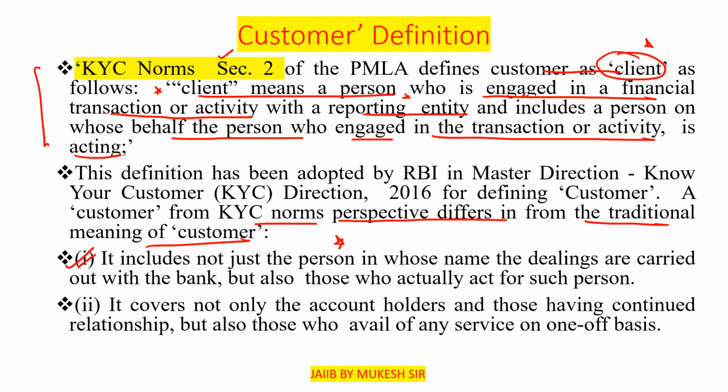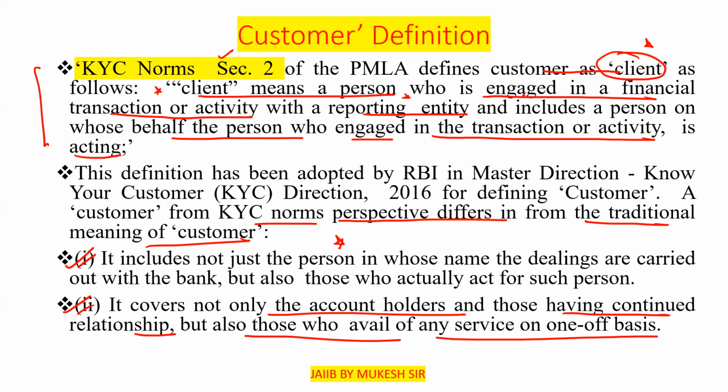Second point: it covers not only the account holders and those having a continued relationship, but also those who avail of any service on a one-off basis. That is, the person who is availing any type of service from the bank will be covered under that also. That is to be known as the customer definition.